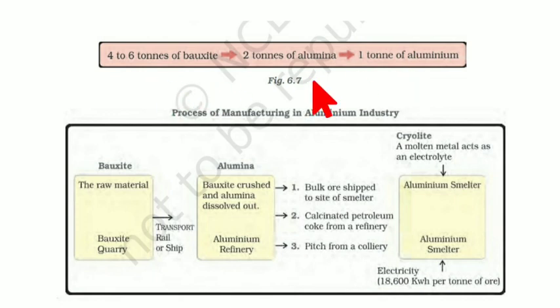Now this process is the aluminum smelting. From bauxite you get the aluminum. We are not talking about the size and shape of the aluminum, we are just getting the aluminum. So let us understand how we get the process in a manufacturing manner.